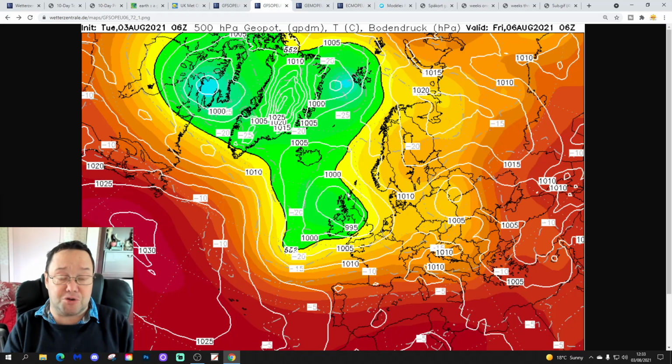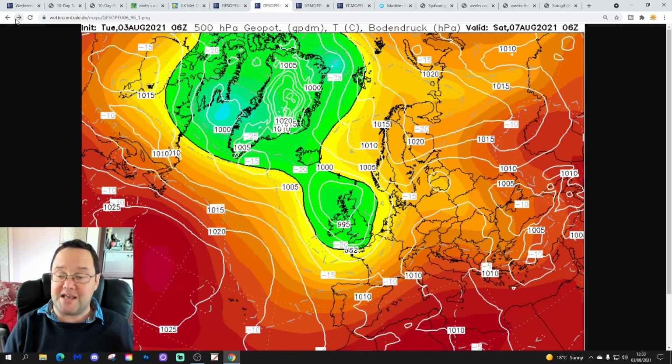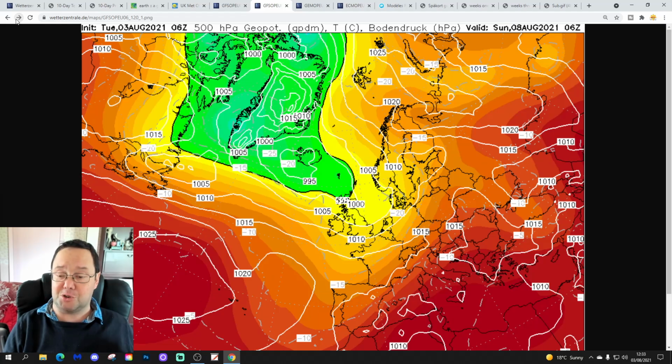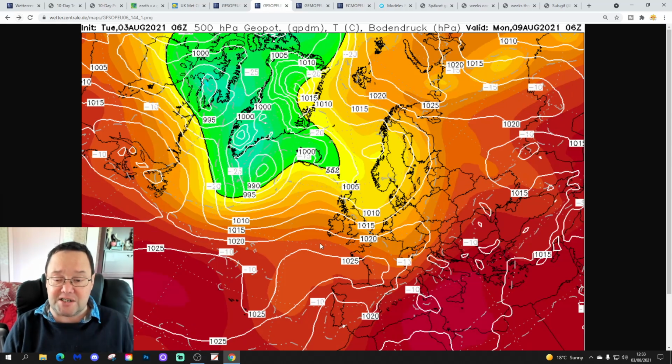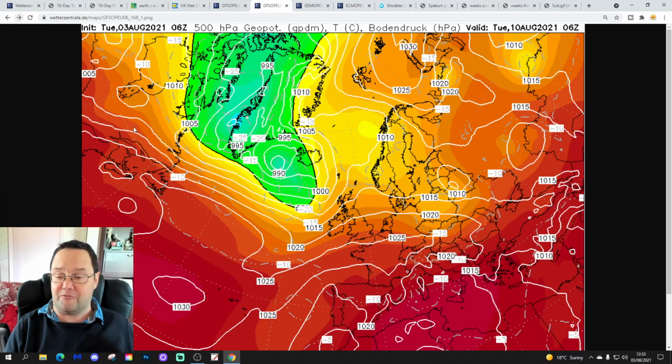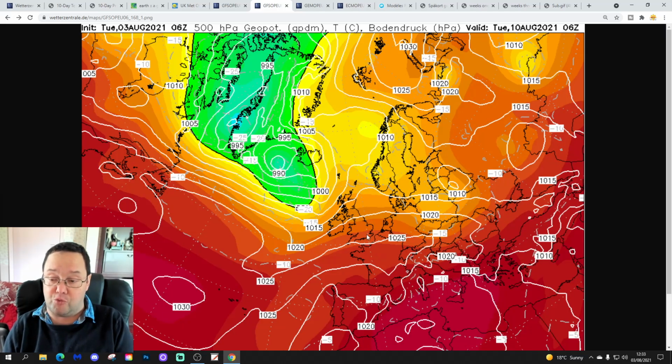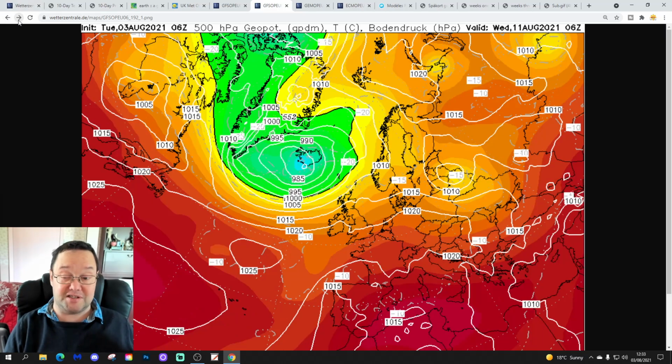Now the GFS 6, looking at this very latest, so again, low pressure bringing very unsettled weather at the end of the week. That low pressure sticks around the country through the weekend as well, gradually easing northwards and allowing this ridge to begin to build from the southwest. So southern areas turn a little bit drier and warmer from the early part of next week. Northern areas keep it quite cool and unsettled.